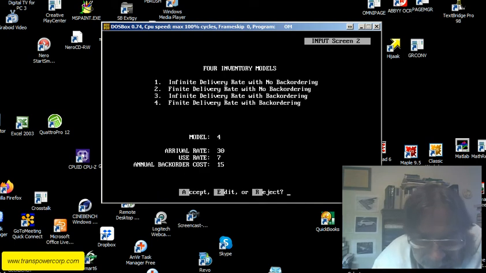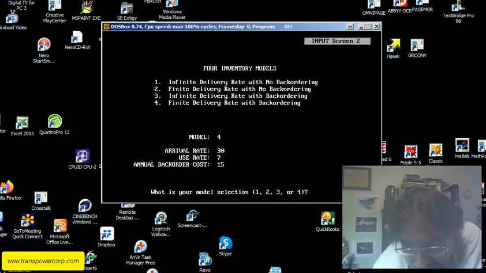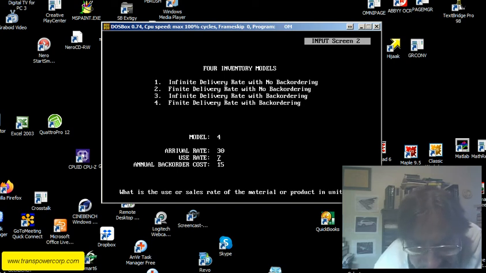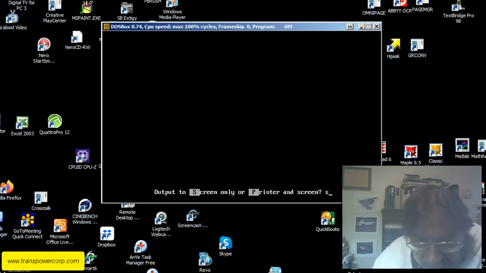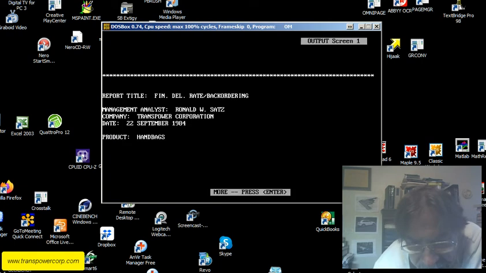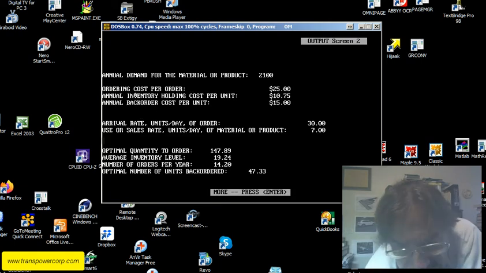Accept that. Hit E to edit. We're in model 4. Again, finite delivery rate with back ordering. Arrival rate and order units per day is 30. Use rate or sales rate is 7 units per day. Annual back ordering cost is 15. Accept. Compute only. Screen only. Screen length. And here we go.